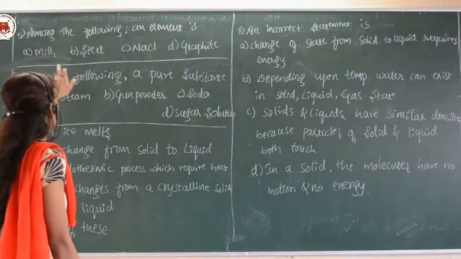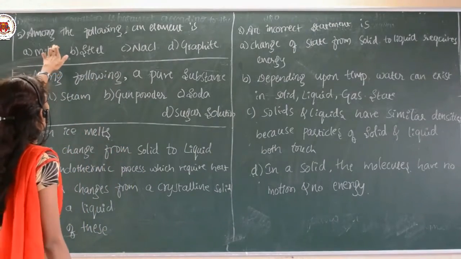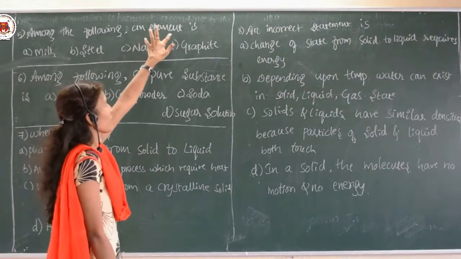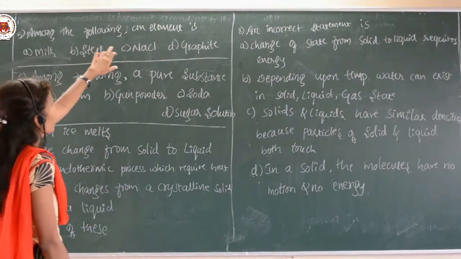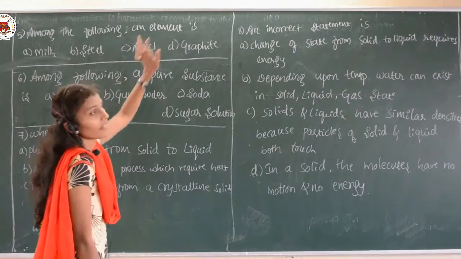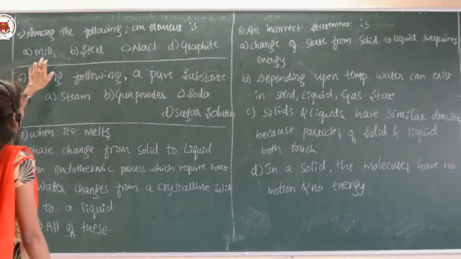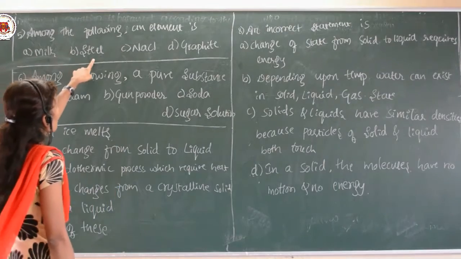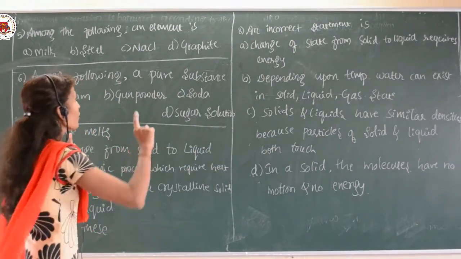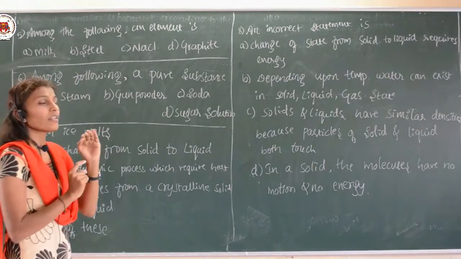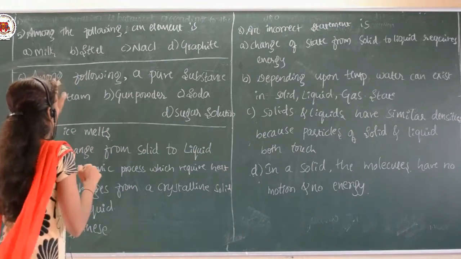Let us go for a few more questions. Here, among the following, which is an element. They have given the four choices, and in that we have to choose which is an element. So here the options are milk, steel, NaCl and graphite. See here, you have to identify the element.